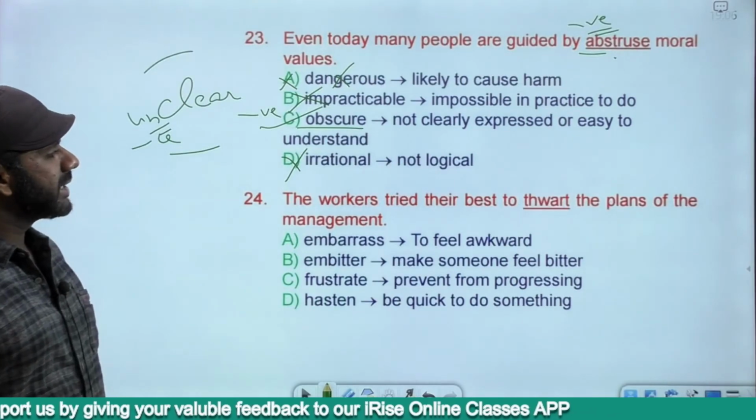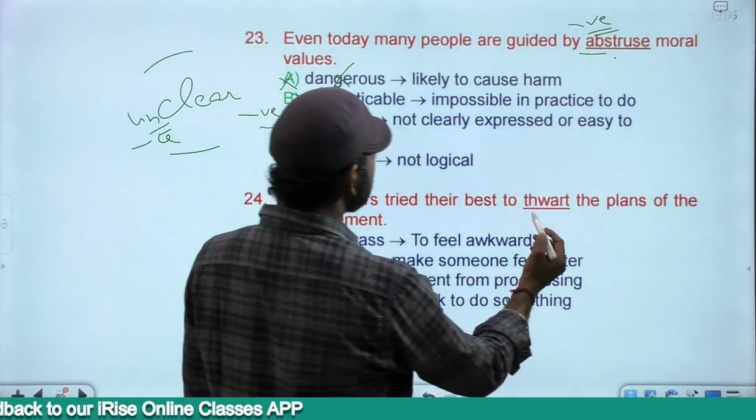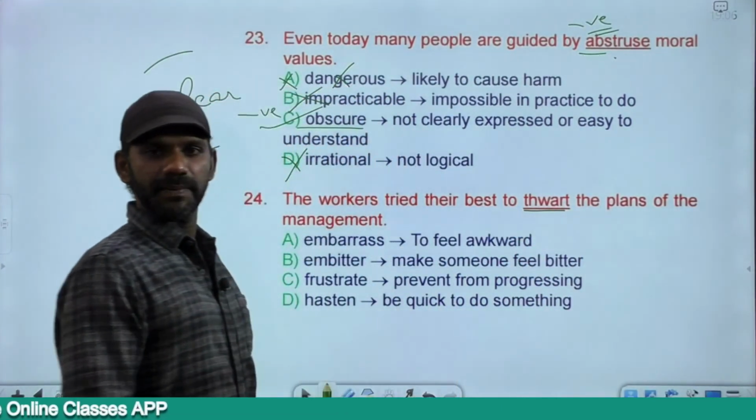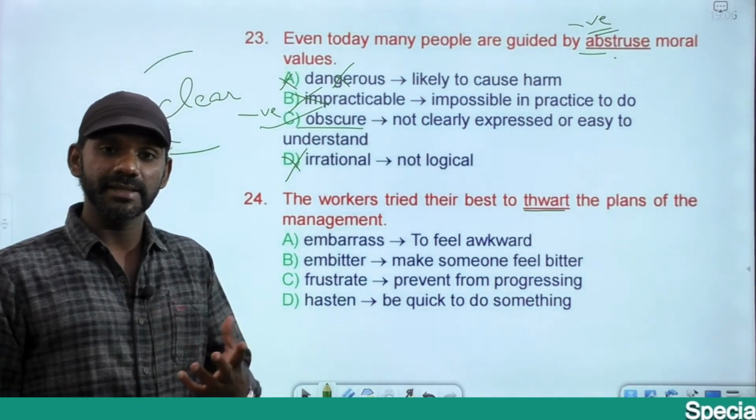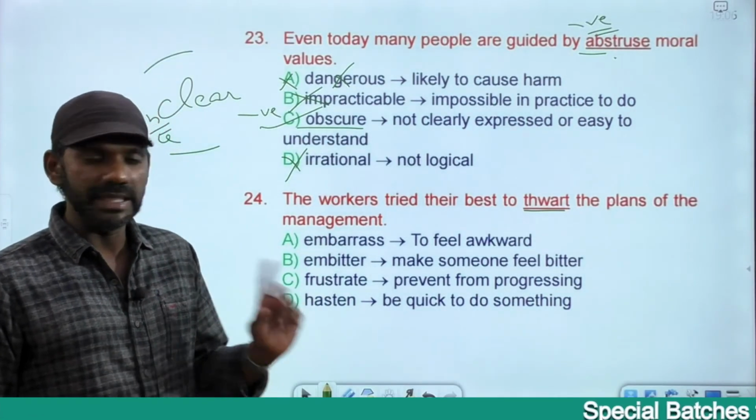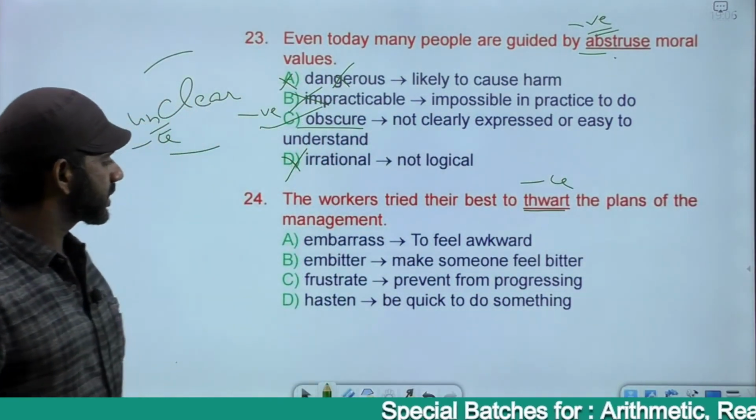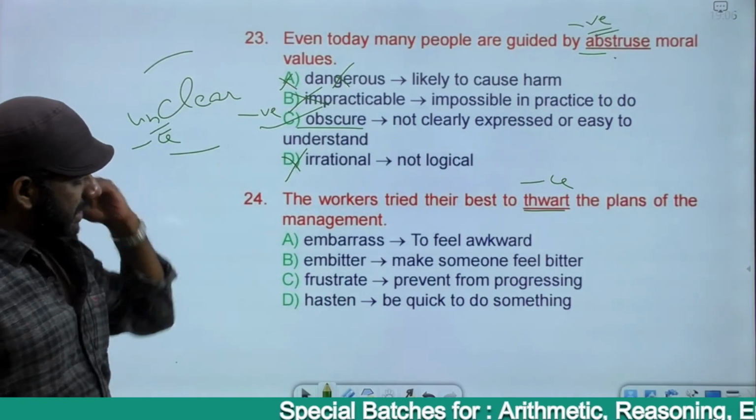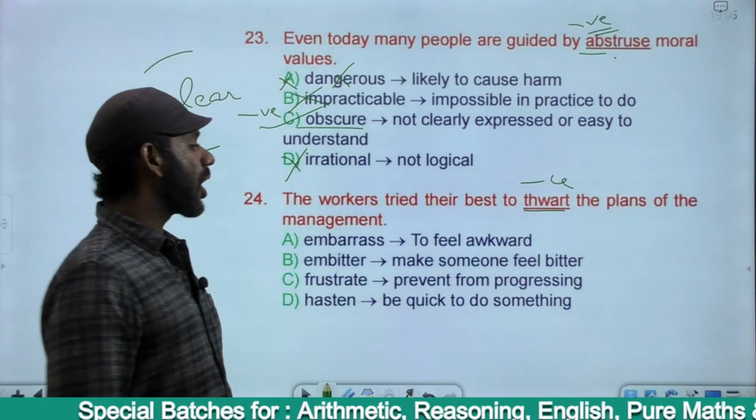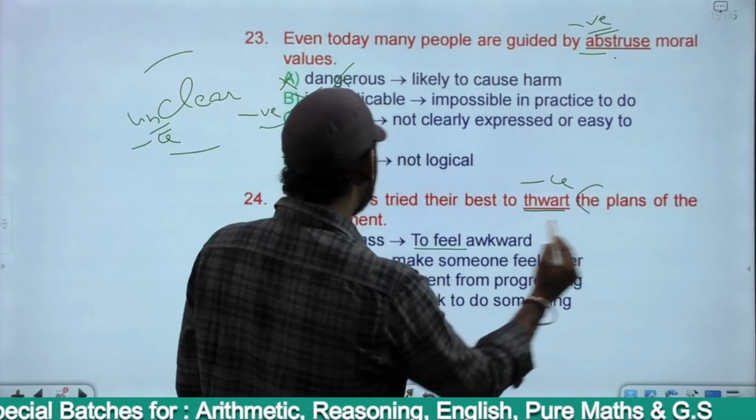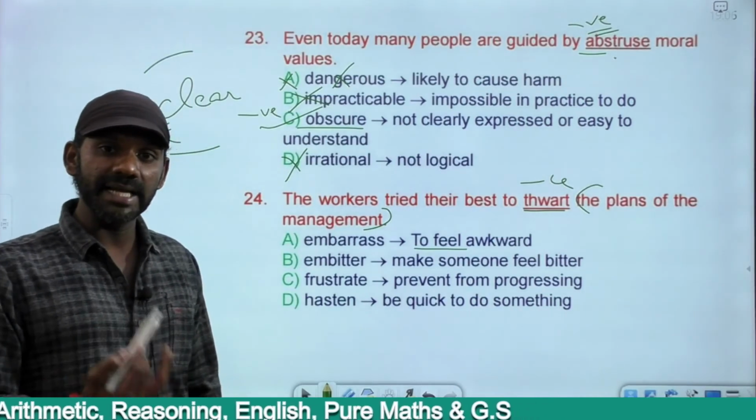The workers tried their best to thwart the plans of the management. Thwart means to fail, not being successful, failing, right? Not being successful, not productive. That is the meaning, negatively charged. The options are embarrass, embitter, frustrate, hasten. Embarrass means to feel awkward. We cannot embarrass the plans of the management. We can embarrass the management.